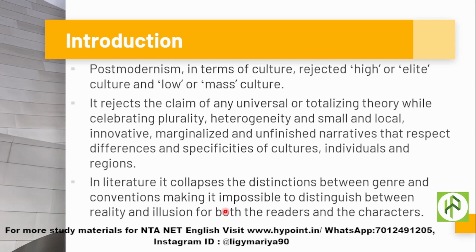which negate all kinds of plurality, and these universal totalizing theories recognize certain things as high and elite and certain other things as low or mass or low class. Postmodernism rejects these kinds of tendencies, universal and totalizing theories.